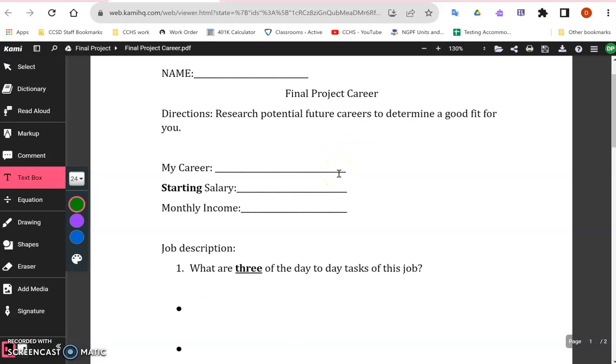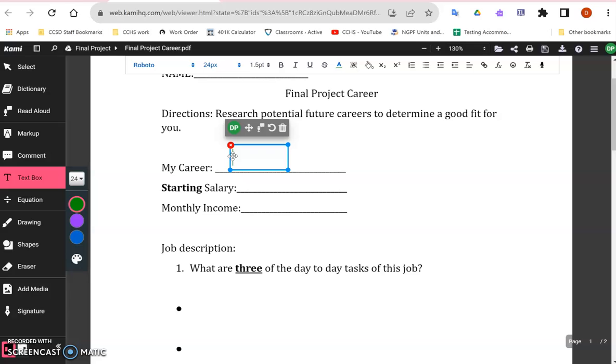Today we are talking about part one of our final project where we look at our career. So what you need to do is figure out what career you want to have for this project. Once you do that, all you got to do is write it down. So maybe you want to be a welder. That's what I'm going to choose.